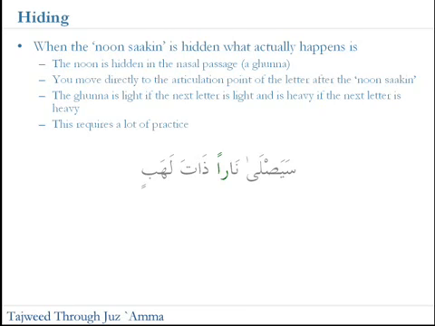So what happens is we're going to hide the noon sakin in our nasal passage, but instead of saying ran with the noon, so instead of saying ran and keeping your tongue on the articulation point of the noon sakin, we move the tongue or the organs in the mouth directly to the articulation point of the next letter, which in this case is the dha.